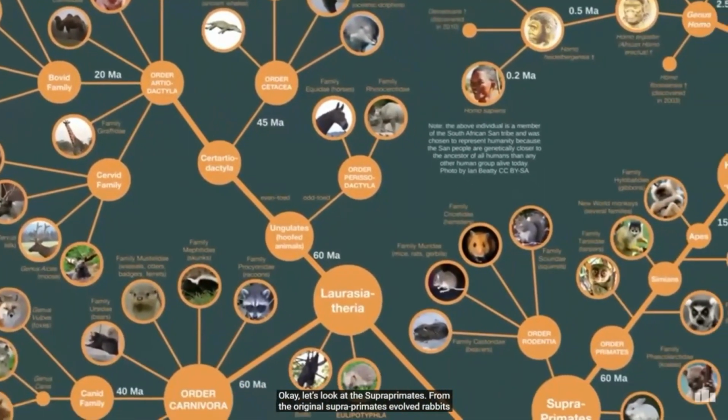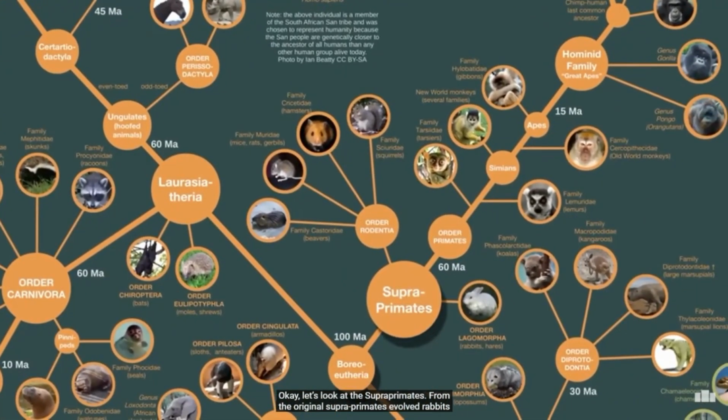Okay, let's look at these supraprimates. From the original supraprimates evolved rabbits and rodents, but also the earliest types of actual primates. We tend to associate primates with monkeys, but the primate order also includes animals such as tarsiers and lemurs. Monkeys, as well as apes, belong to a special group of primates called simians. Now, a lot of people use the word monkey and ape interchangeably, but really they are quite different. Apes do not have tails and are generally quite a bit larger and smarter.